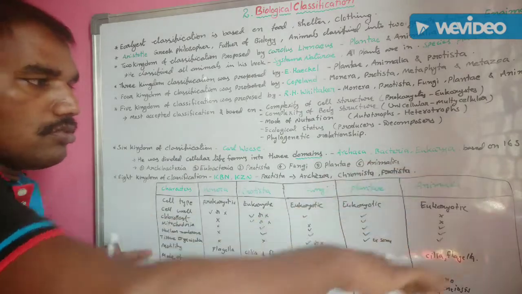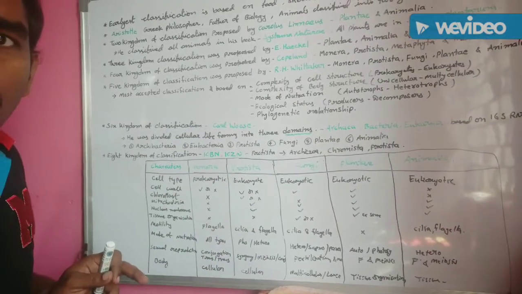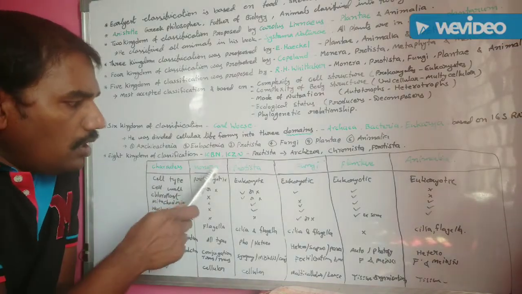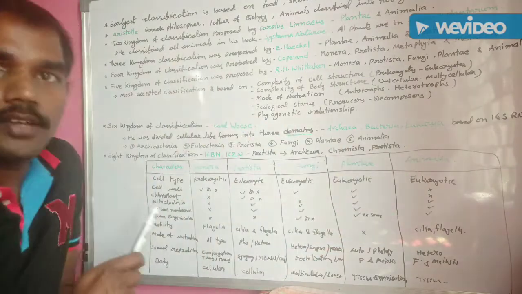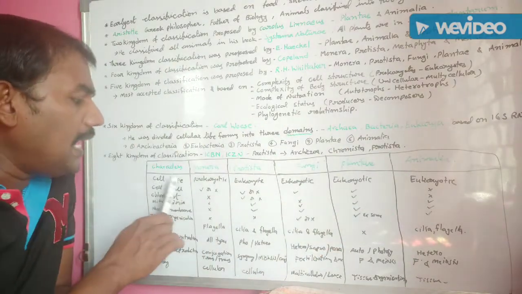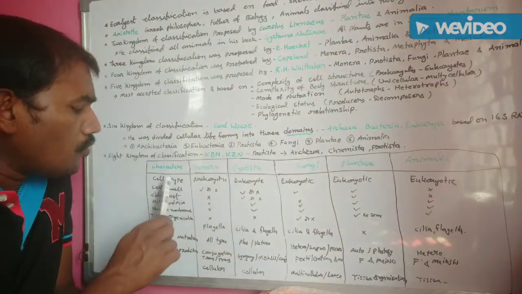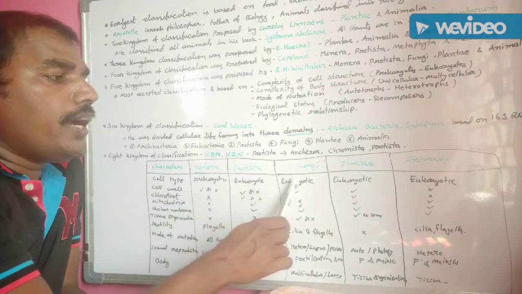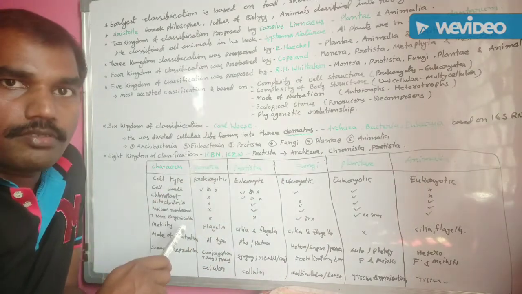Look at this chart. Clearly visible. The first one is character. The first kingdom, Monera, Protista, Fungi, Plantae, Animalia. Understand? The first one, cell type. What cell type is present in these five kingdoms? Prokaryotic cell is present in Monera. Eukaryotic cells are present in the remaining kingdoms.